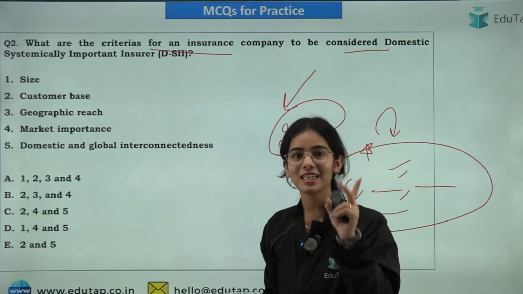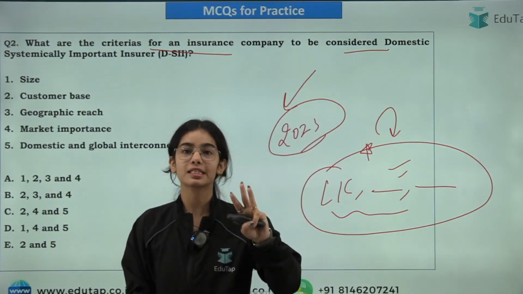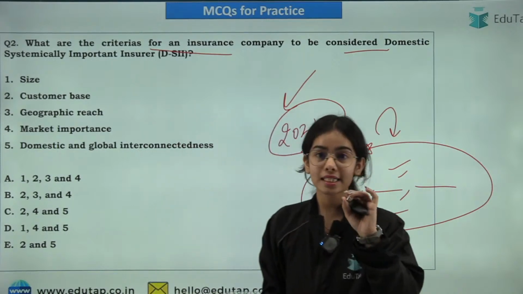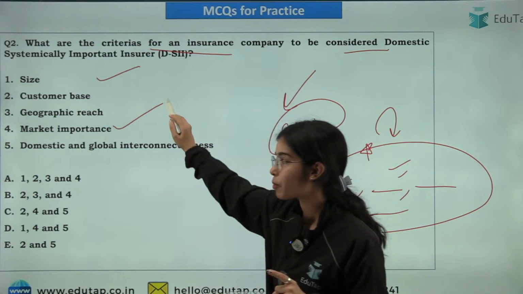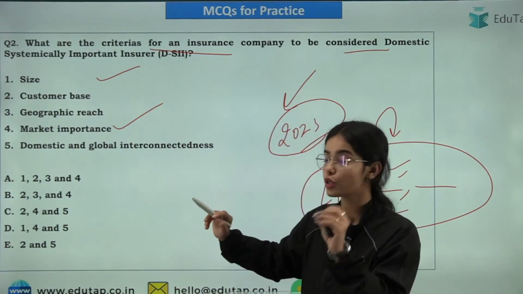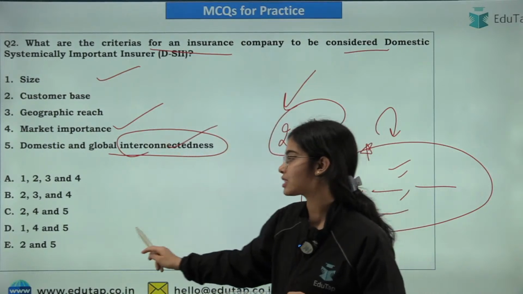So that is LIC, GIC and New India Assurance. These 3 are the domestic systemically important insurers, and they are selected on the basis of their size, on the basis of their market importance, and on the basis of their domestic and global interconnectedness. So that's why 1, 4 and 5 is the right answer.